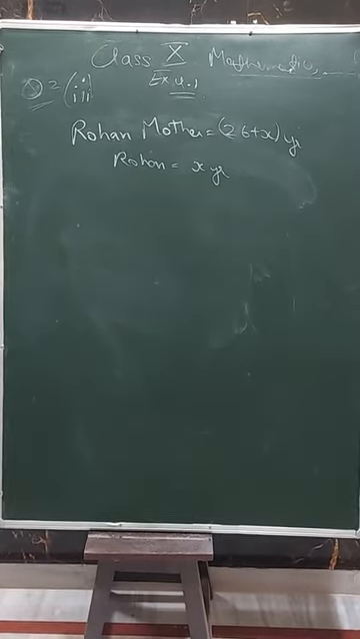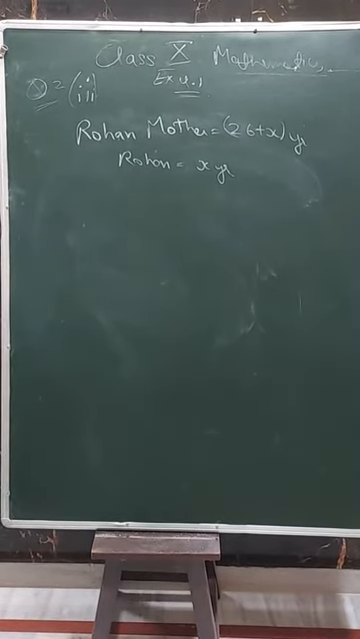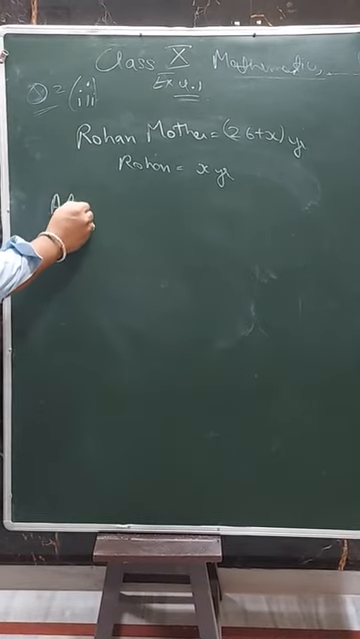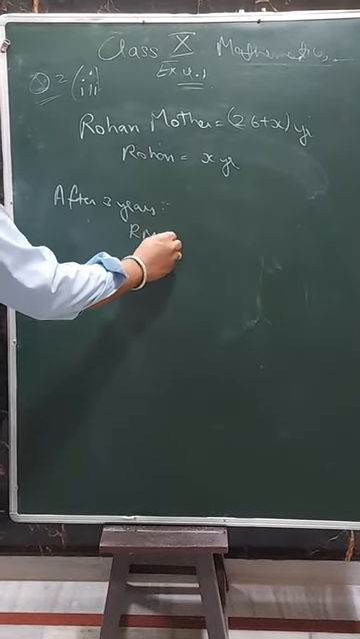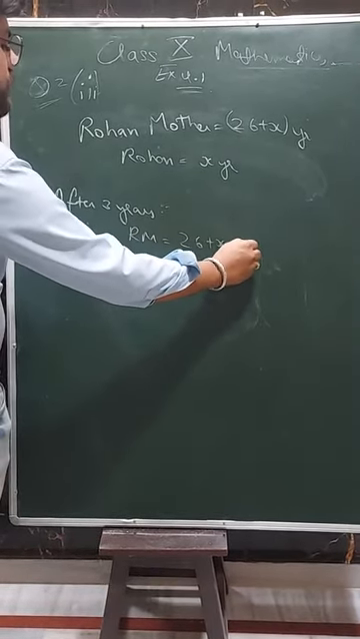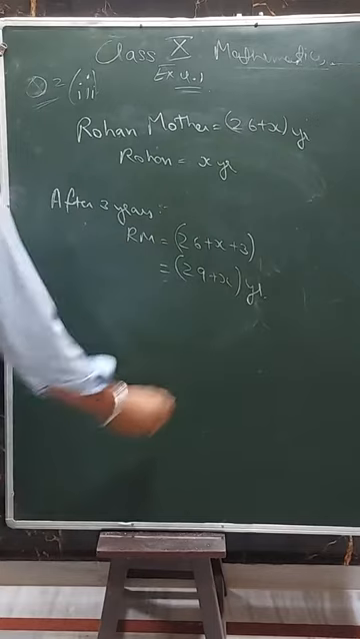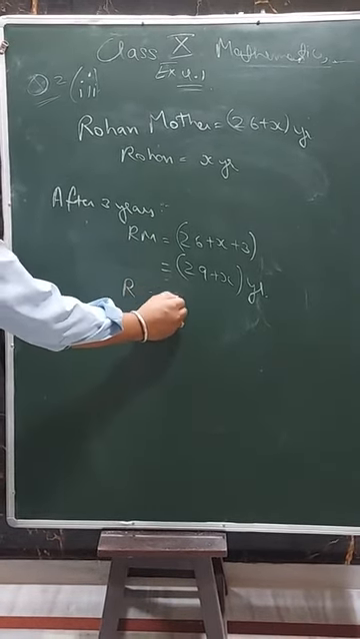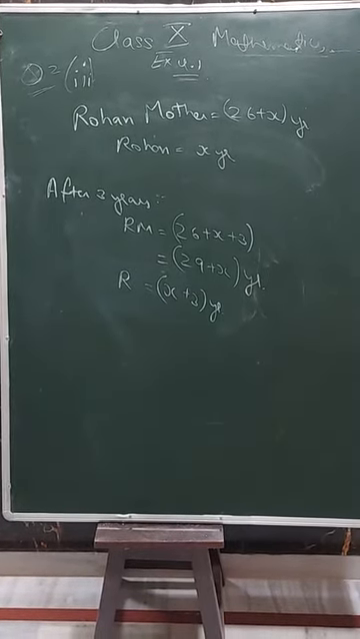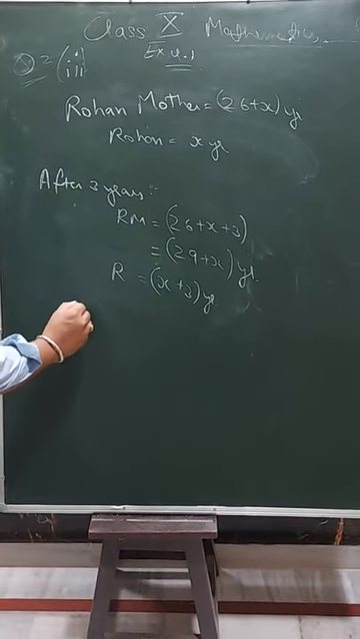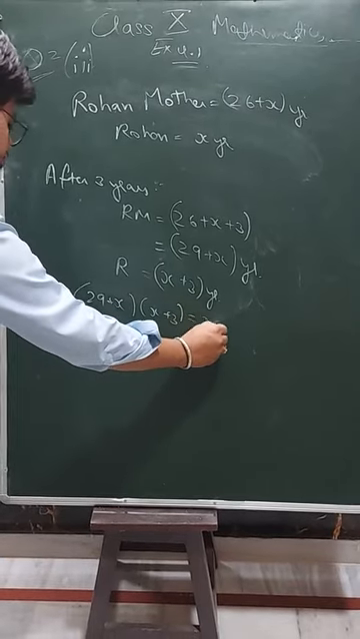The product of their ages 3 years from now will be 360, meaning after 3 years. So after 3 years, what are the ages? Rohan's mother's age will be 26 plus x plus 3, so it will be 29 plus x, and Rohan's age will be x plus 3. Their product is given as 360. So (29 plus x)(x plus 3) equals 360.